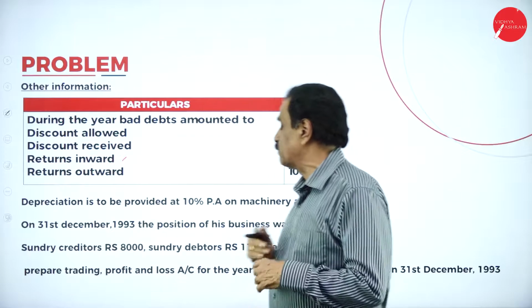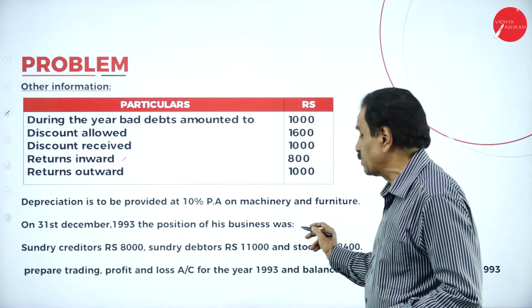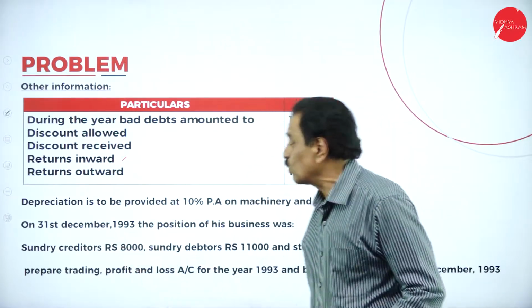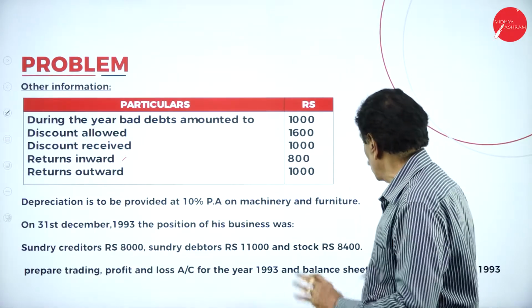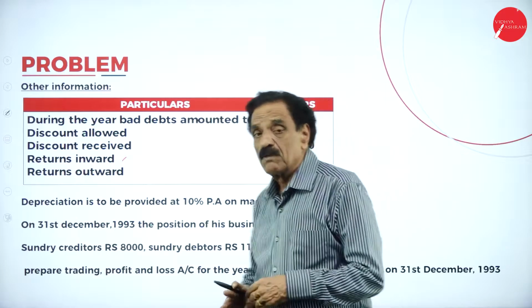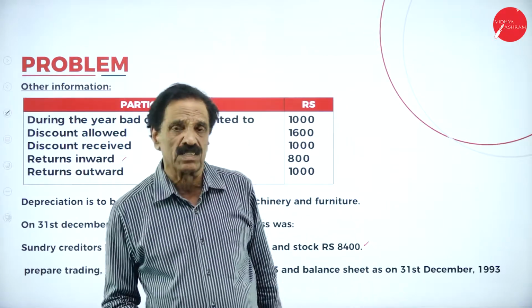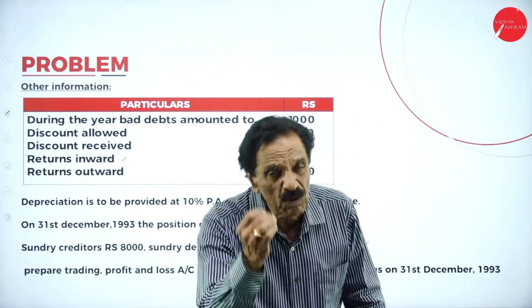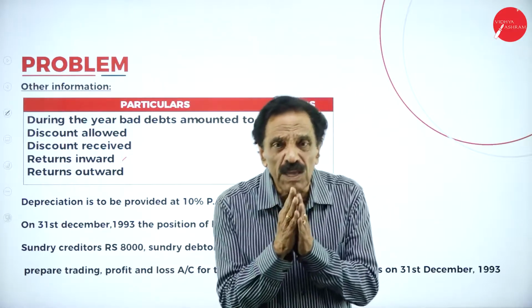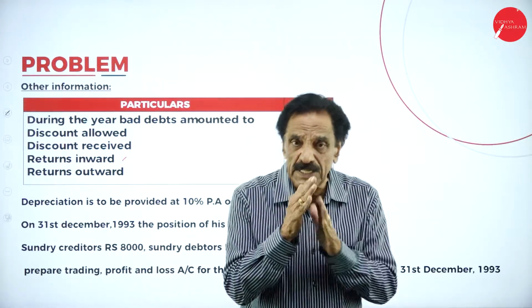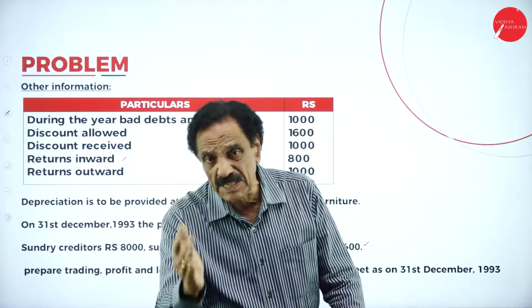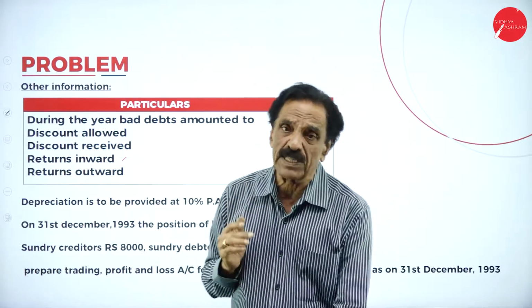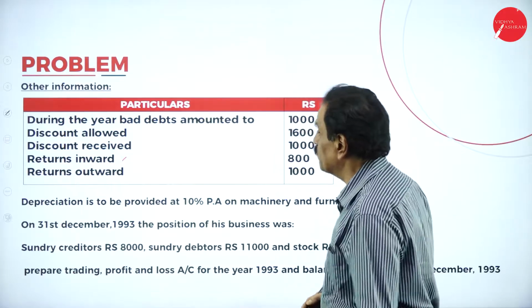On 31st December 1993, the position of his business at the end of the year was: closing creditors 8,000, closing debtors 11,000, closing stock 8,000, for preparing the trading and profit and loss account. So this is the major question we are going to be asked. Slowly we have to prepare. When the opening date is given, you have to prepare an opening statement of affairs, which is nothing but a balance sheet on the opening date. So we'll go one by one now.